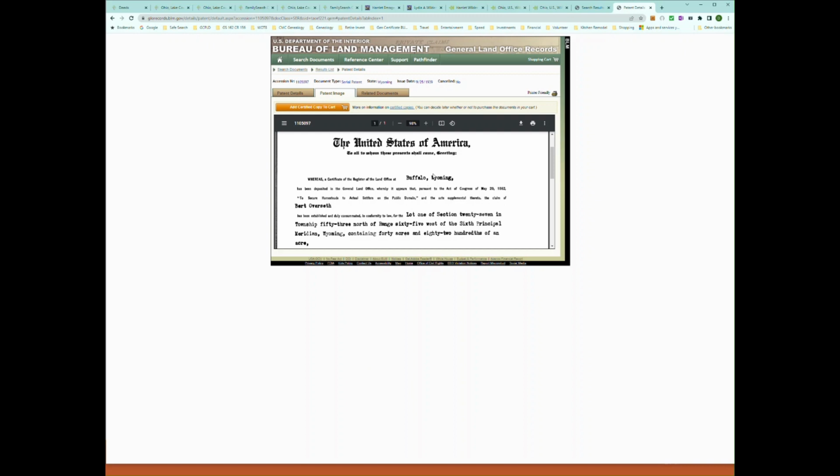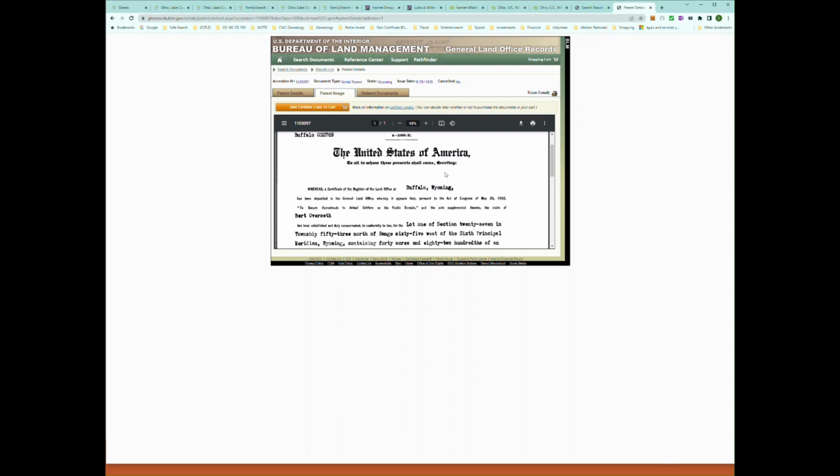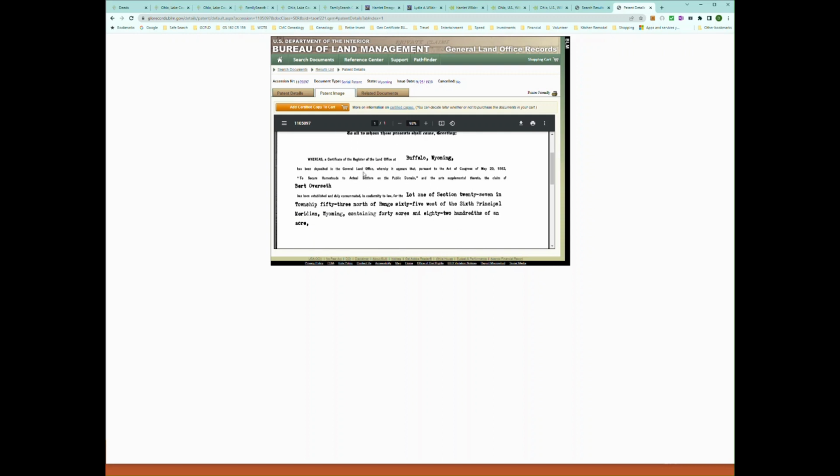And if you go there and pull this up, it will give you the homestead patent that describes this piece of property up in Wyoming that was obtained from the government at the time of Franklin D. Roosevelt.